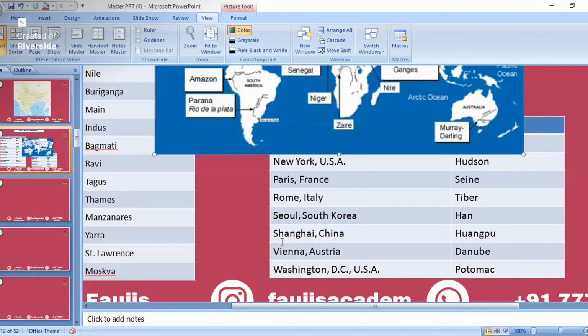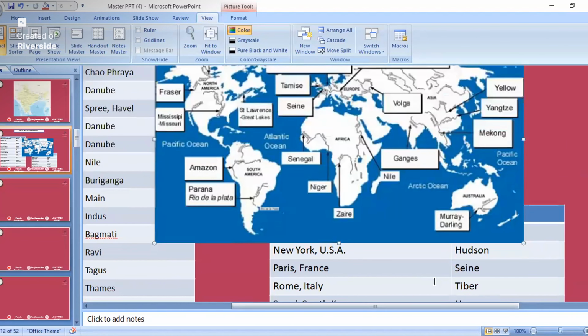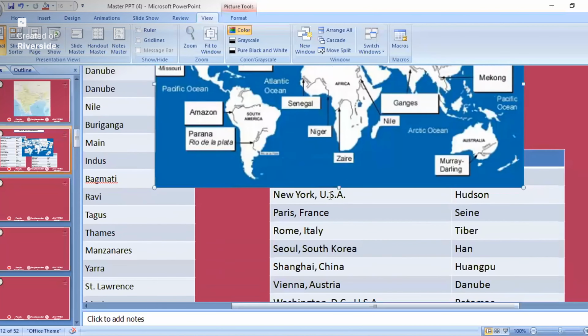So Rome is on the Tiber River, then Seoul is on the Han River, Shanghai is on the Huangpu River, Vienna, Austria, is on the Danube River, and Washington is on the Potomac River. Okay, these were all important cities and rivers of the world.